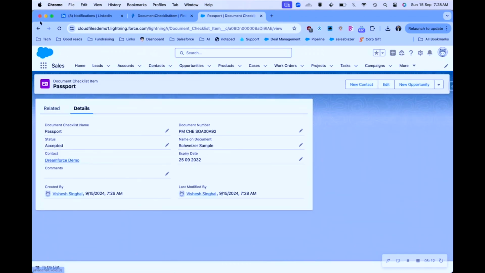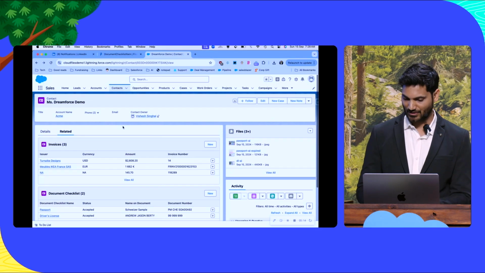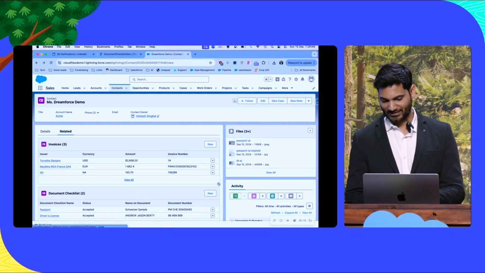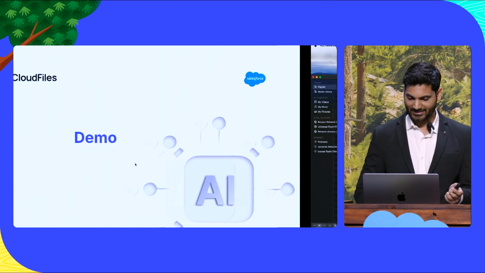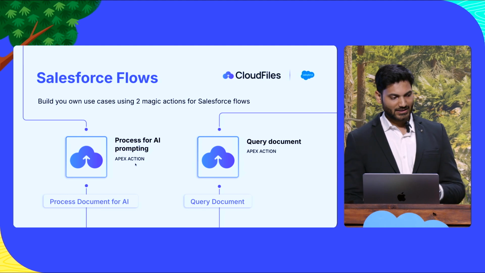You can add as many rules as you want here, and it would work with all those rules. And this is all done through simple Salesforce flows. So I'll talk about that in a bit. Okay, that's about the demo. Now you see how I built this.